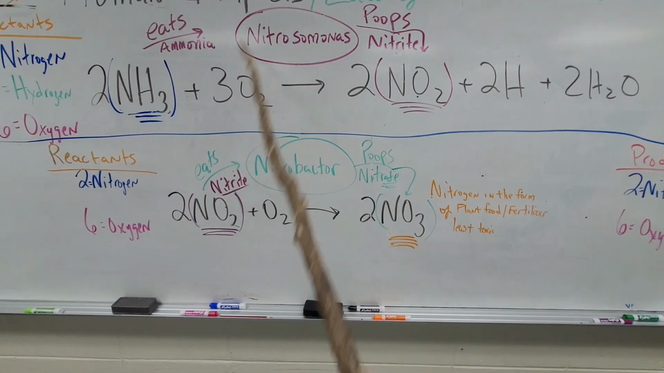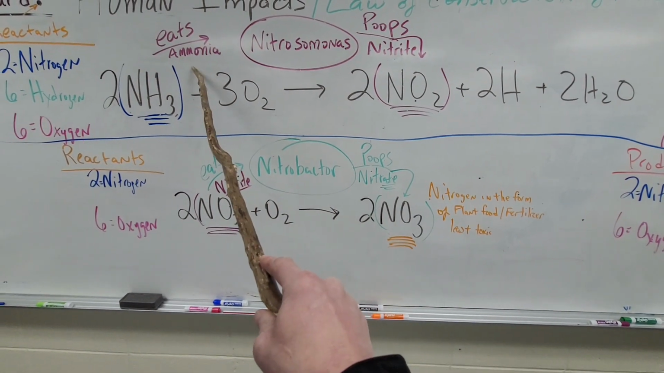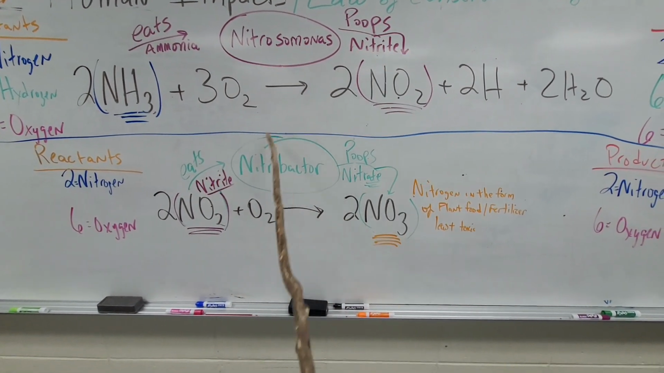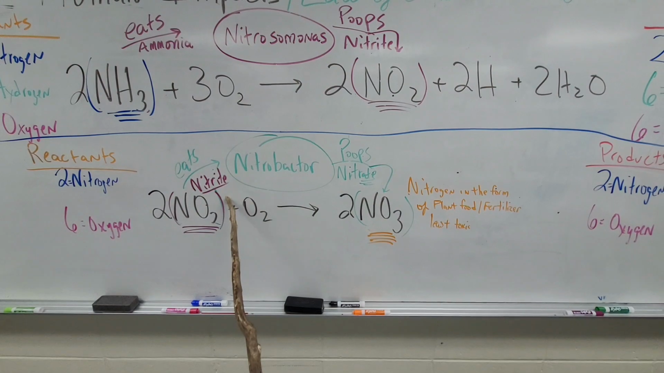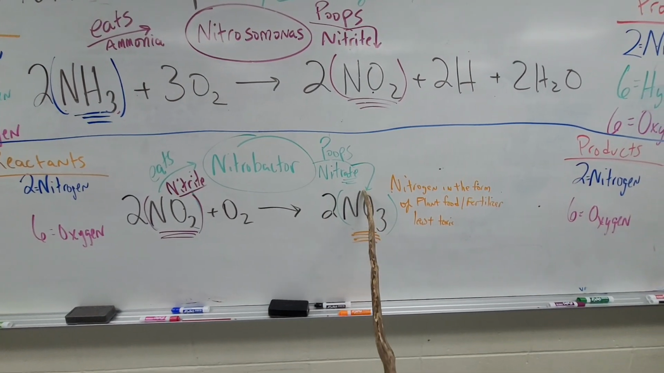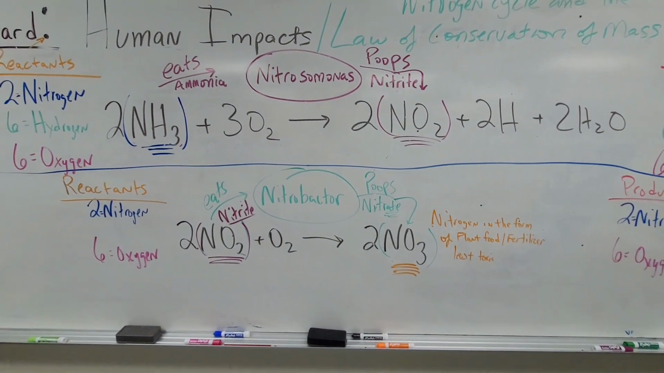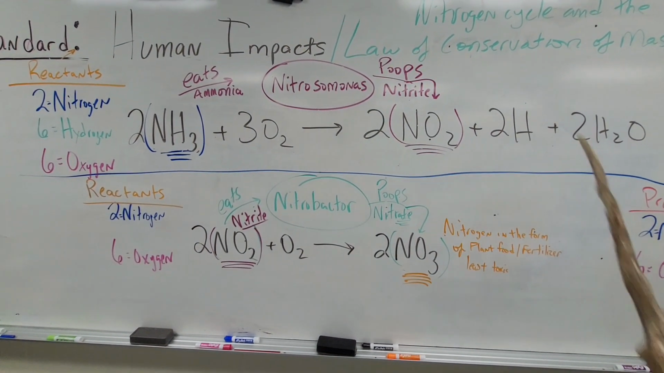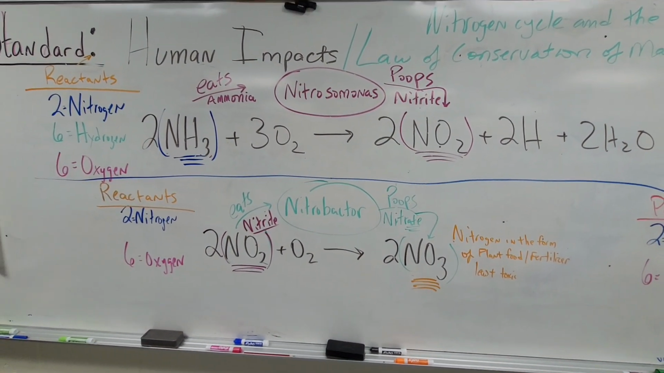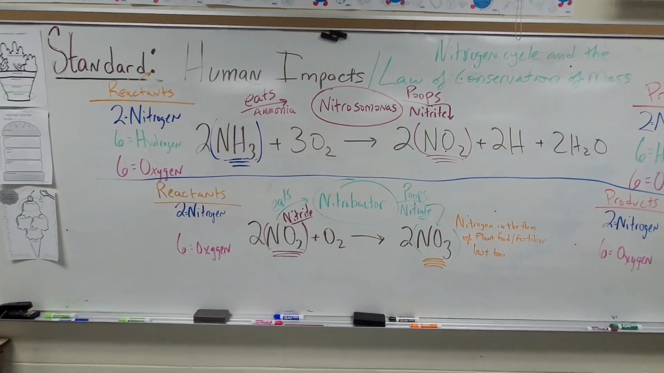So we have a toxin that this one eats. It poops another toxin. And then this one eats that toxin and poops a plant food. Okay. It's a very interesting cycle that is very beneficial to all the creatures involved inside the aquarium.